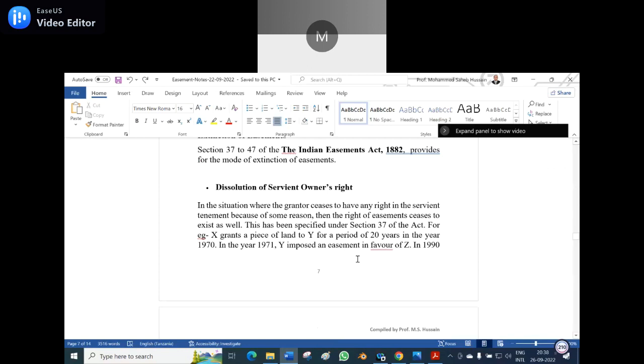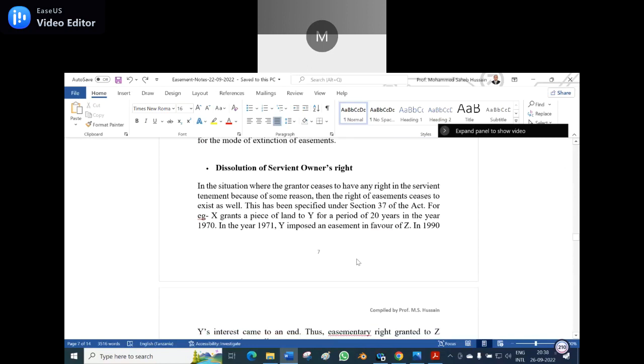Let us see the example. This has been specified under Section 37 of the Act. X grants a piece of land to Y. I repeat, X grants a piece of land to Y for a period of 20 years.